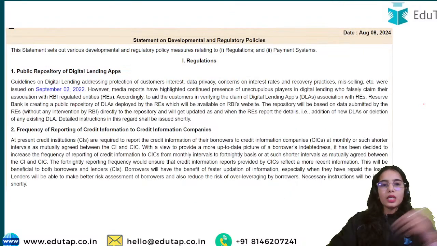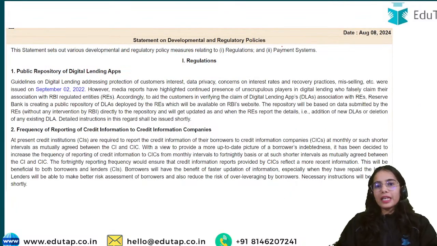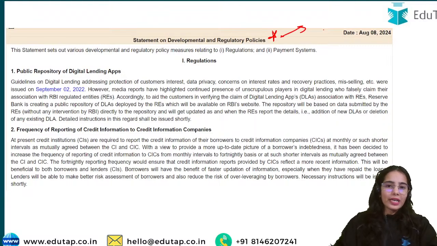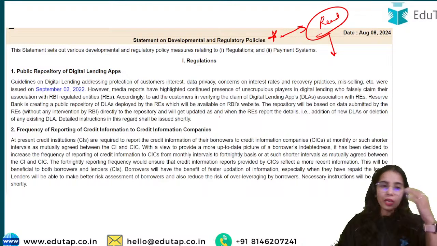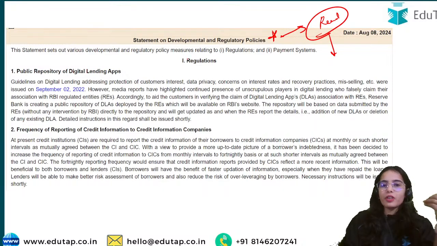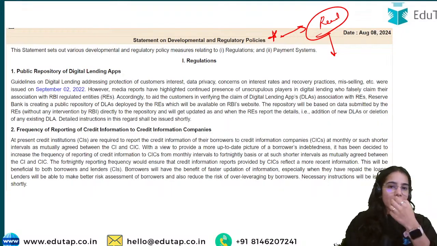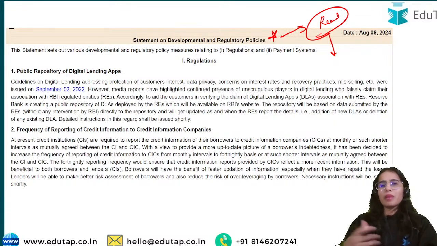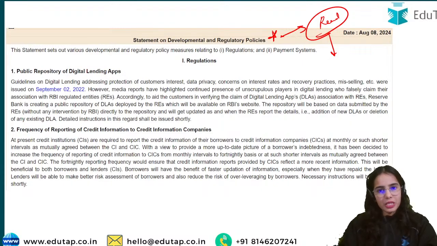Okay. So now the statement on developmental and regulatory policies. I hope you have read this document. If you have not read this document, you should be reading it. As per the statement on developmental and regulatory policies, there are certain proposals that have been made by the Reserve Bank of India. Now these proposals are very important, so give it a read. There is nothing much complicated that has been said here. Simple things are presented here.